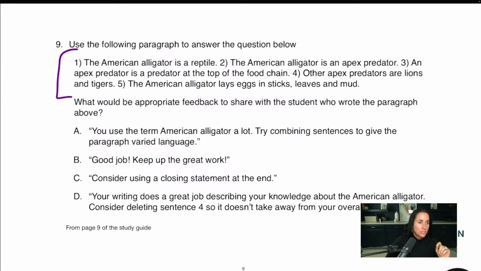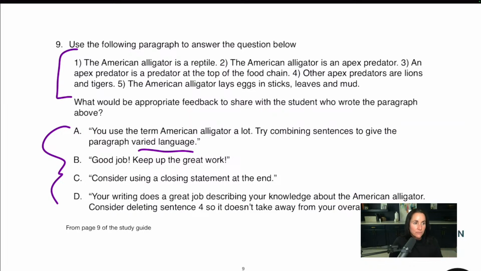Okay. So what you want to do is make sure that we are going down here. All right. I can see these quotations, so this has to do with somebody saying something. A, you use the term American alligator a lot. Try combining sentences to give the paragraph varied language. Okay. I like the word varied language. This sounds like a feedback response to me. There is nothing positive in this feedback.